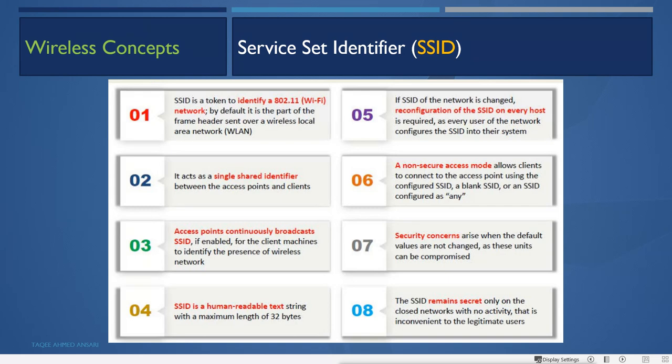Then security concerns arise when the default values are not changed, as these units can be compromised. Remember, whenever you configure your wireless device, if you have not changed the default settings, then you will be in a problem. The SSID remains secret only on a closed network with no activity, which is inconvenient to the legitimate users. So this SSID will remain secret only under two conditions. One, if there is no communication happening.